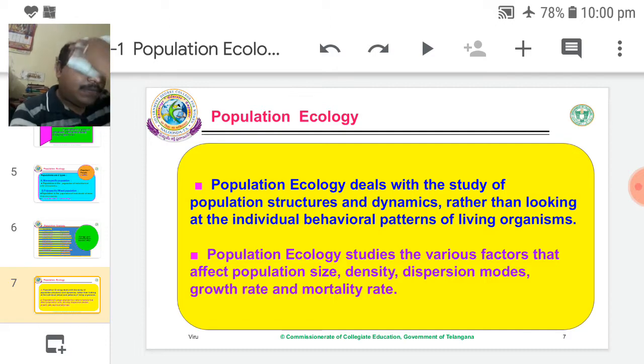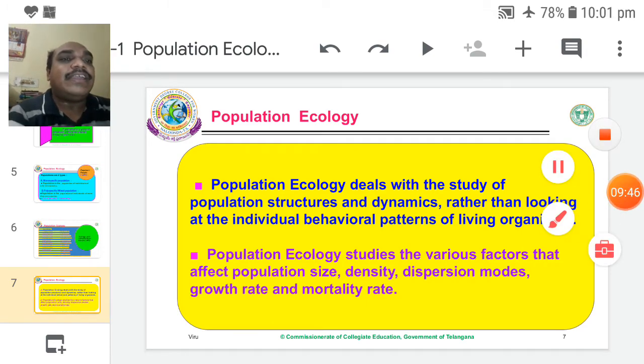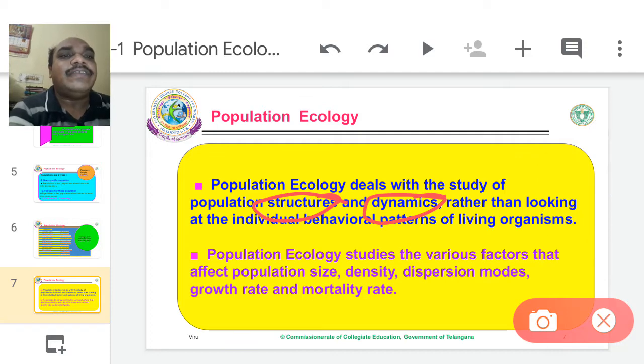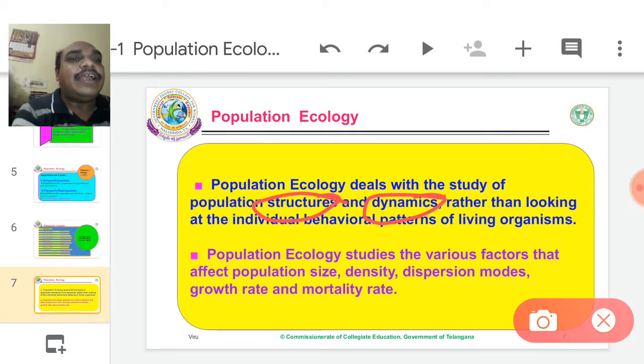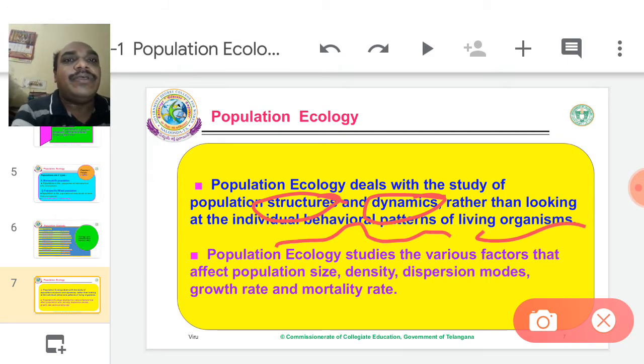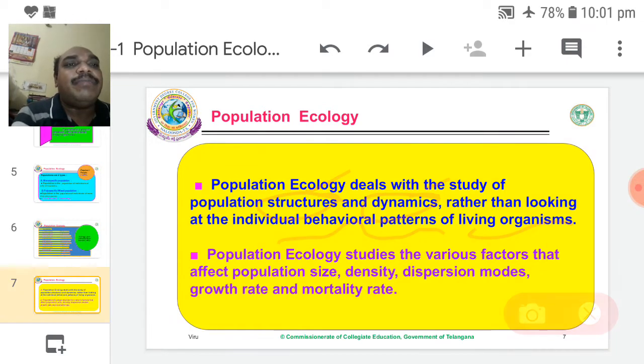Now, population ecology deals with the study of population structure and dynamics. In population ecology we will discuss structure and dynamics, rather than looking only at the individual behavior pattern of a living organism. So in population ecology we will discuss the structure of the population, the dynamics of the population, as well as individual behavior.